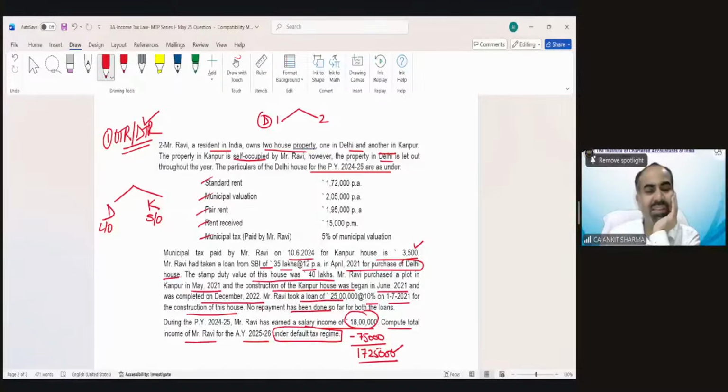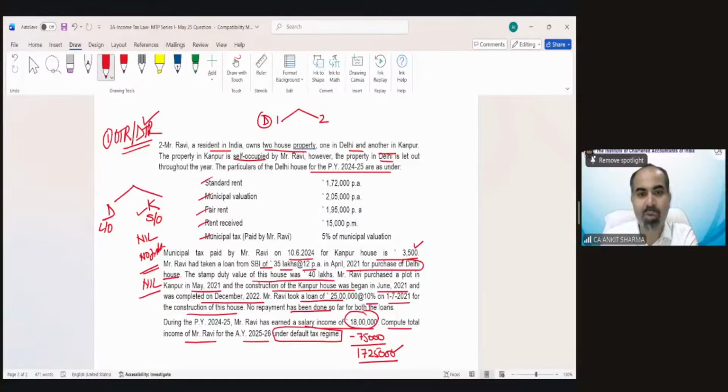Now, because Kanpur property is self-occupied, the annual value would be nil. And because we are under default tax regime, technically no interest deduction would be allowed. So the property value of Kanpur would remain nil. This is the good thing in case of default tax regime. If the property is self-occupied, the answer would be nil always. You do not need to do anything because nothing is going to be allowed in case of default tax regime. So Kanpur property value would remain nil.